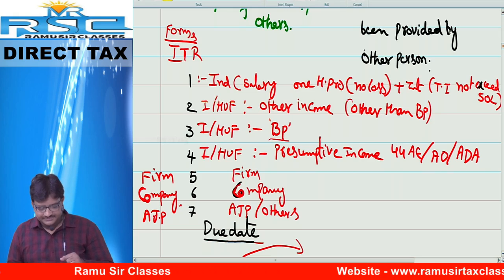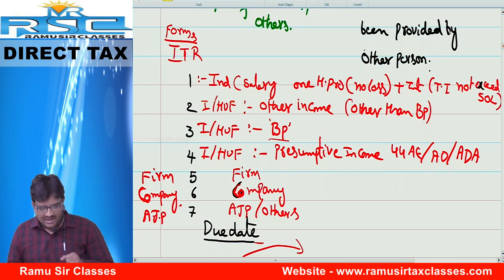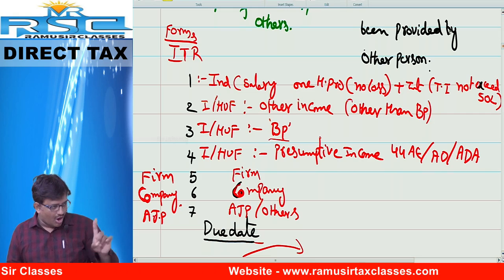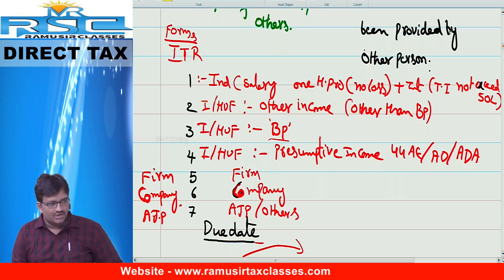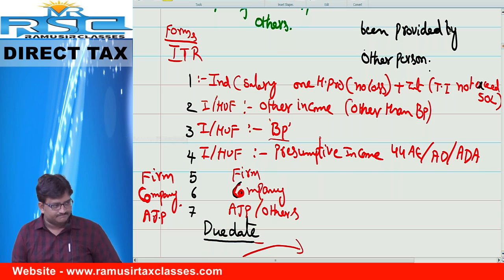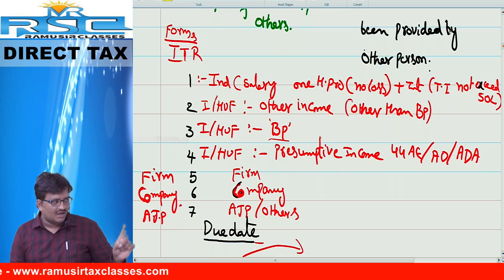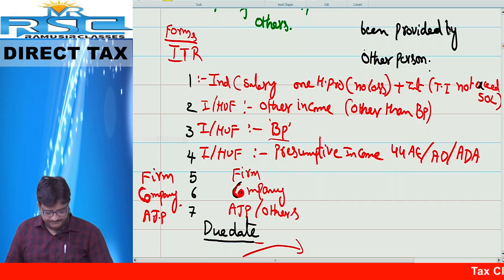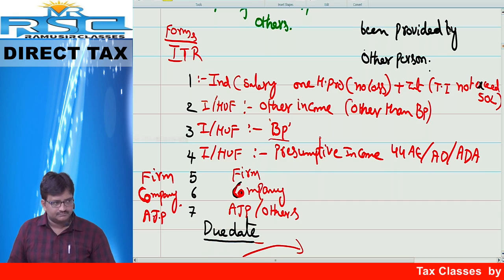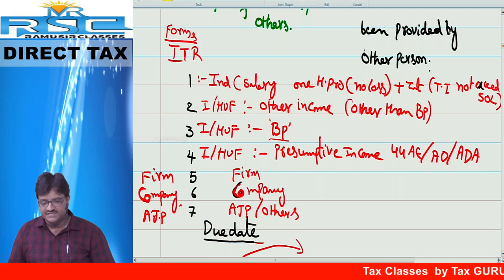Salaried employee has only one house property and does not have loss from such a house property.